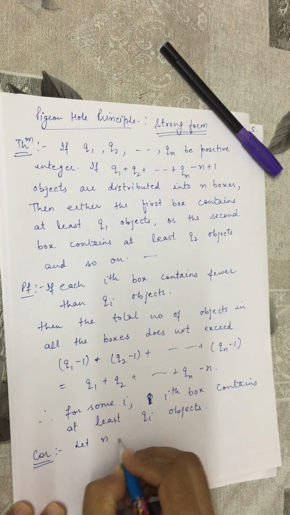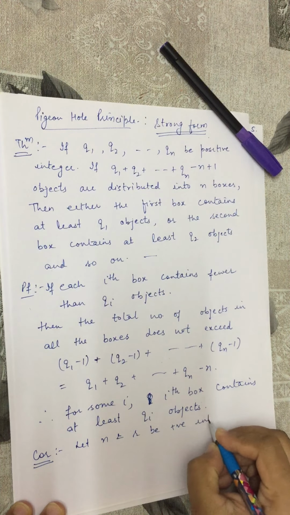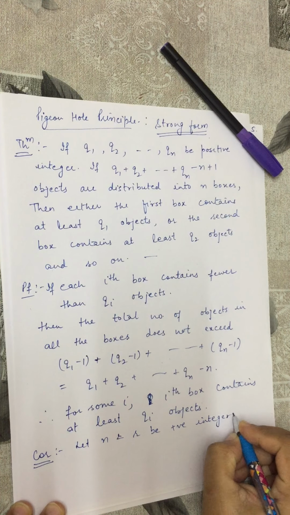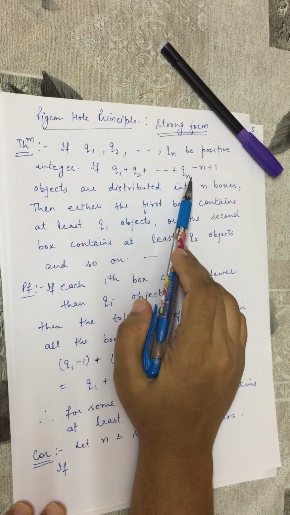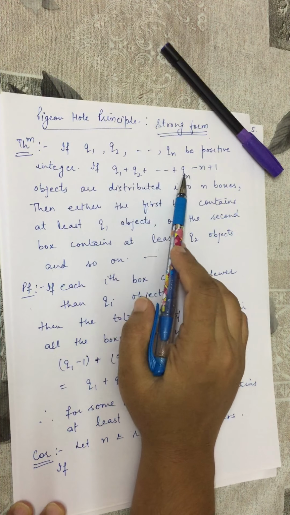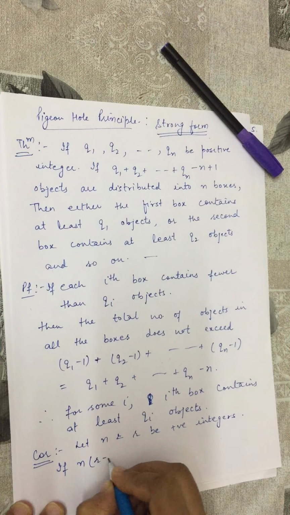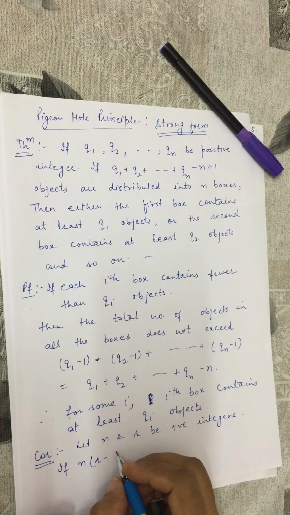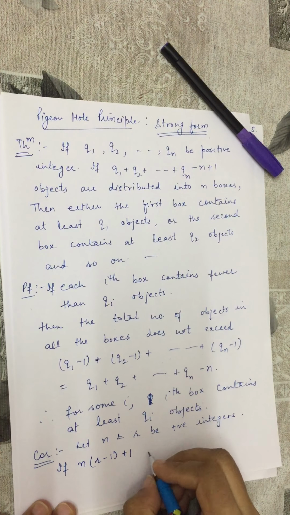Let n and r be positive integers. If each qi is equal to r, then this will be nr minus n plus 1 objects, that means n into r minus 1 plus 1 objects.